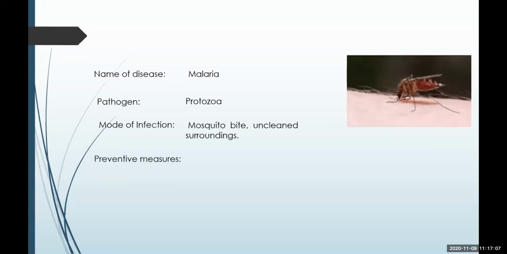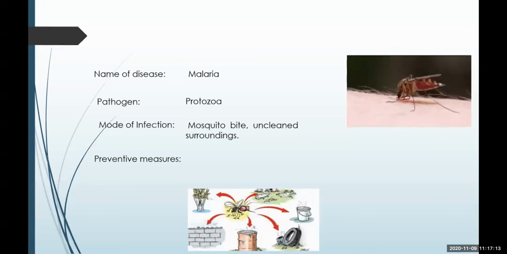Of course, as mosquito bites spread this disease, the preventive measure is to keep the surrounding clean, to keep the areas where the mosquitoes can breed clear.